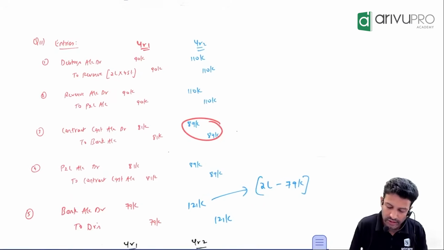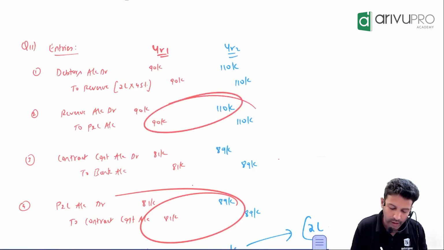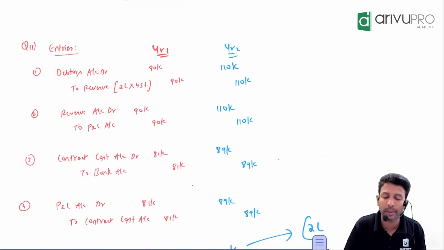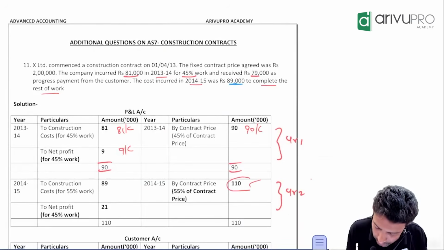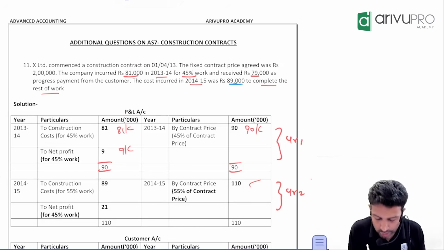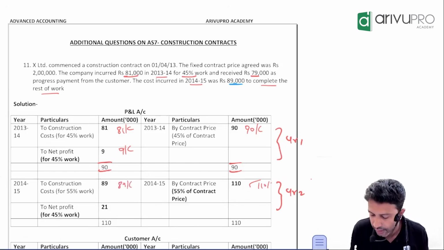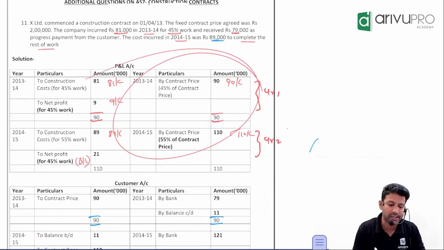Now these 2 entries you'll have to post in your P&L account. What will be the posting? Revenue you will post on the credit side. Cost you will post on the debit side. Revenue minus cost will give you profit as a balancing figure. That's all. This is ledger ka posting.